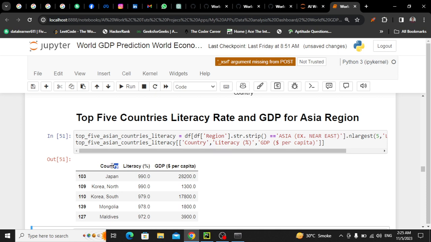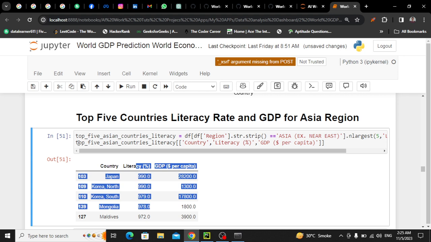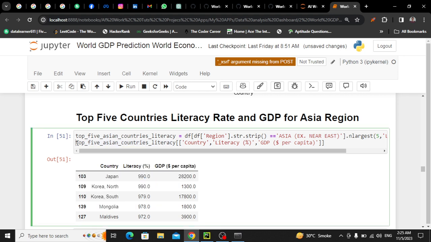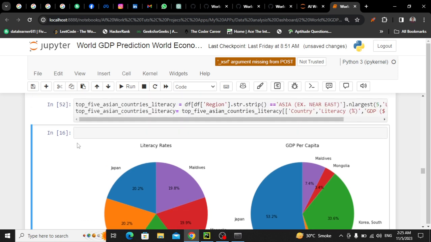So what I did, I extracted country. Japan was the first country, North Korea, Korea South, Mongolia and Maldives. Only these 5 countries within Asia. And these are the literacy and GDP. So I'll store it again within the same variable. Now we are okay. Now we have to just plot this pie. Okay, first for literacy, then for GDP.